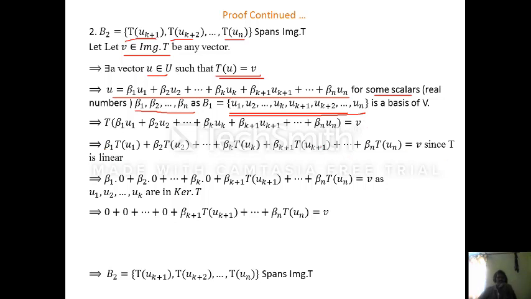This implies that, since T is a linear transformation, the scalar beta 1 can be taken outside. So we get beta 1 T of u1, beta 2 T of u2 and so on, beta k T of uk, plus beta k+1 T of uk+1 and so on, beta n T of un is equal to phi, since T is a linear transformation. So what does this imply?